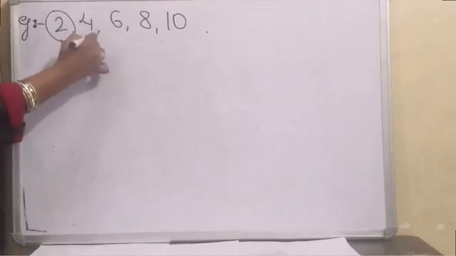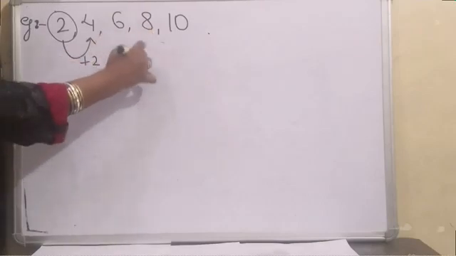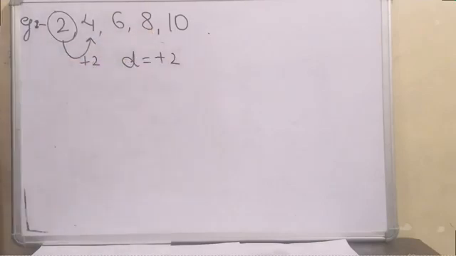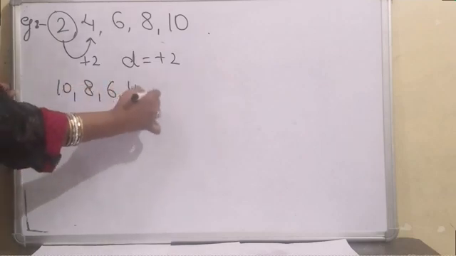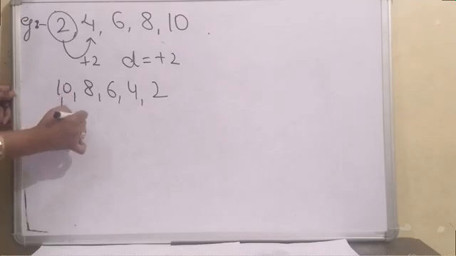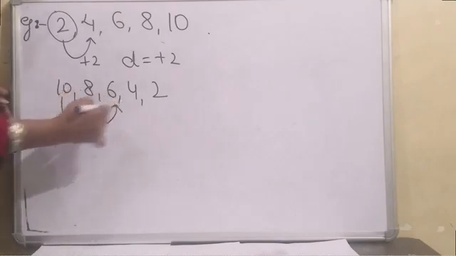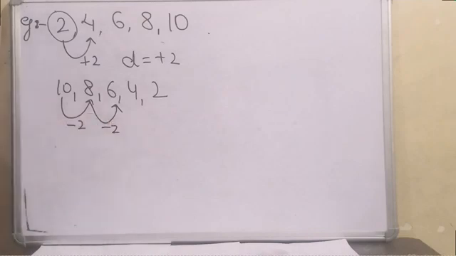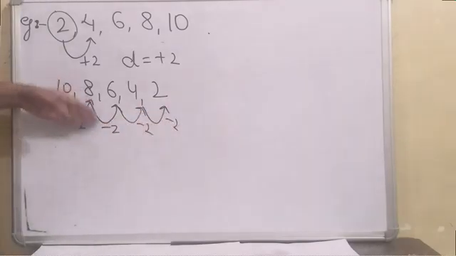Here, if I get the second term by adding 2, that means D is positive. So this is an example where D is positive. Can you give an example where D is negative? Of course, if I just reverse it: 10, 8, 6, 4, 2. From 10, if you want to get 8, you have to subtract 2, that means minus 2. And from 8, if you want to get 6, again you have to subtract 2, minus 2. Then again minus 2, then again minus 2. So here D is negative.